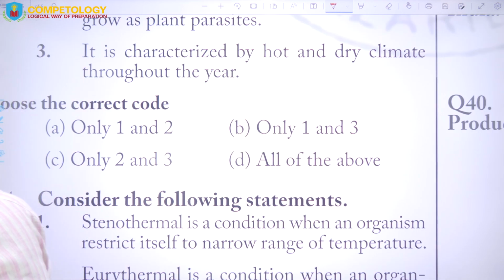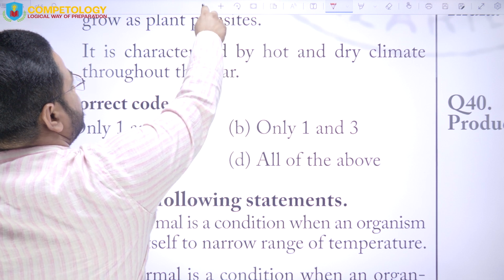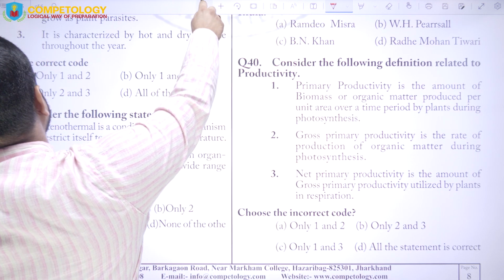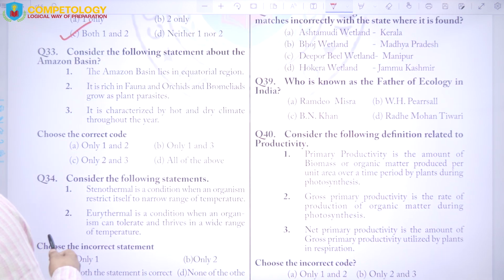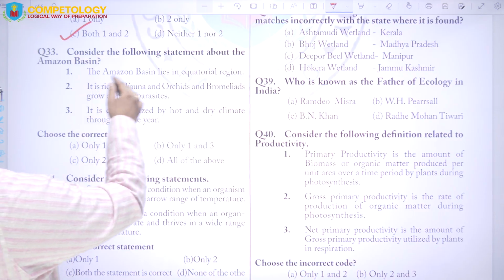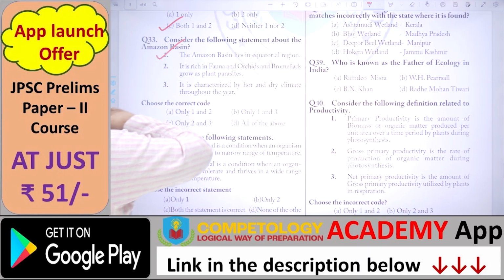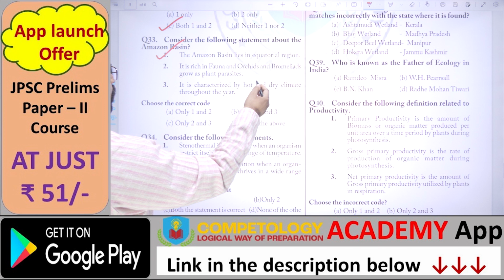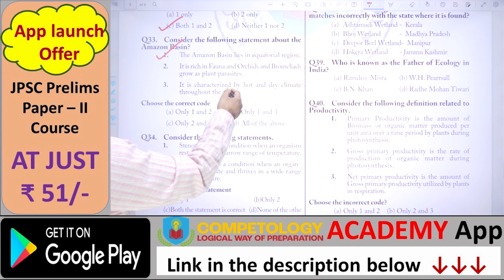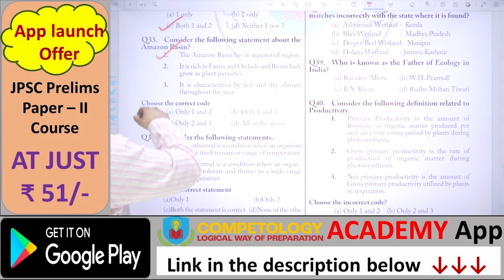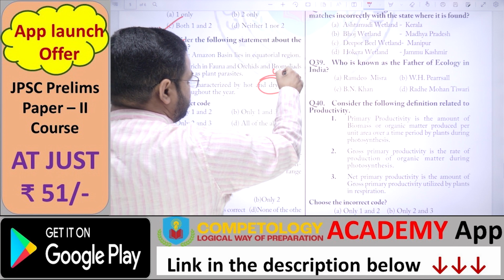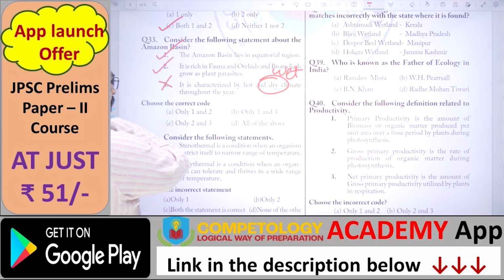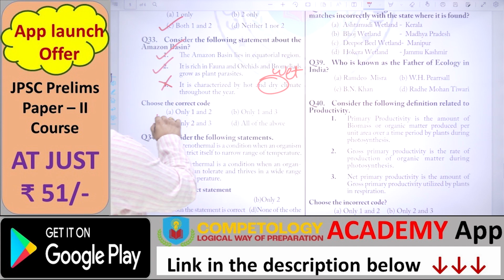Next is question number 33. So here the question number 33 says that consider the following statement about the Amazon basin. The Amazon basin lies in the equatorial area, correct? It is rich in flora and orchids and bromeliads grow as the plant parasite, correct? It is characterized by hot and dry, not dry but wet. So here this is the wrong statement. So the answer will be option A, that is only 1 and 2.